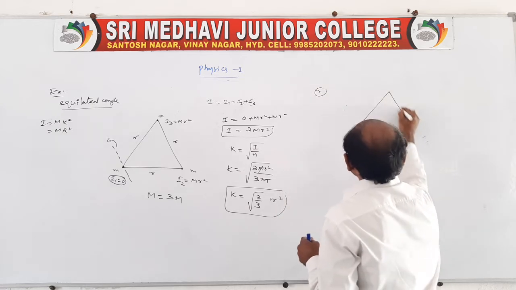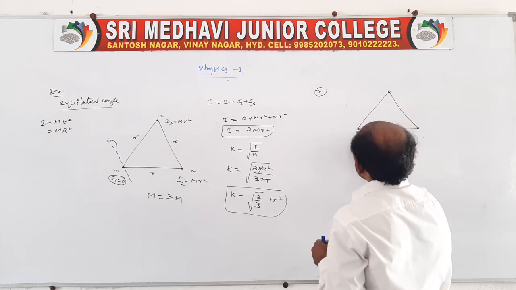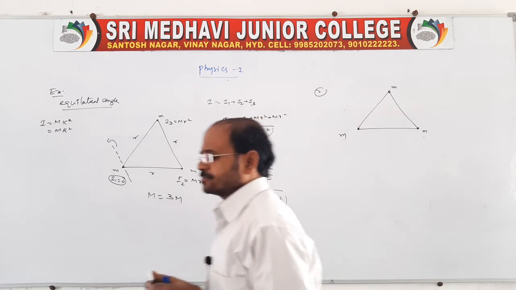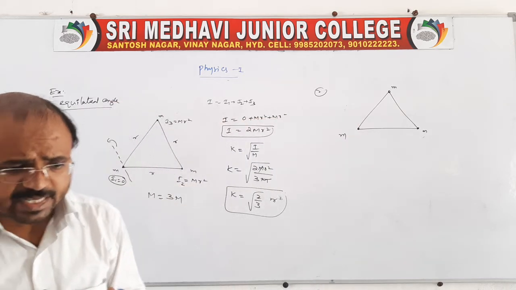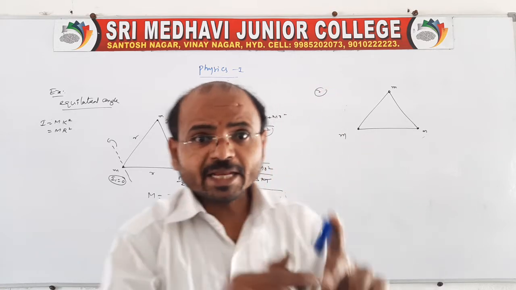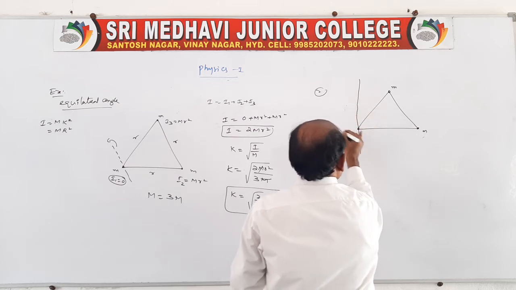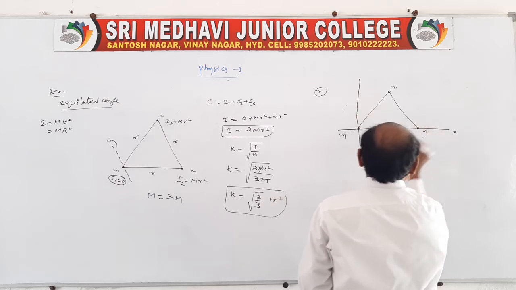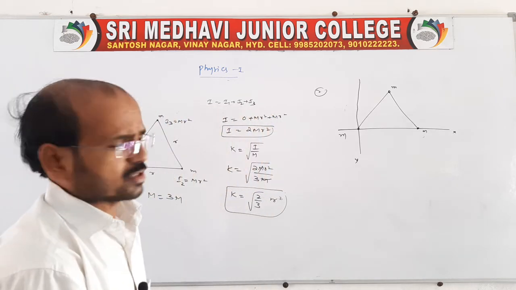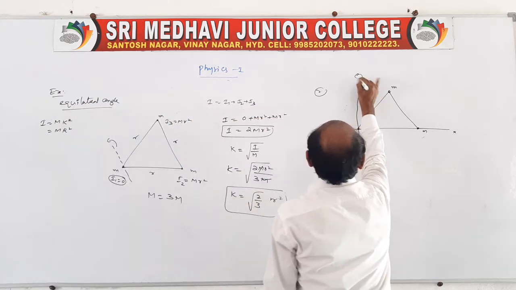Again, the second case. Same equilateral triangle, three particles are given, with mass m, m, m. This is a plane lamina. Now he is saying there is an equilateral triangle, right? Now it is placed in the plane, so you draw an x-axis like this and this is the y-axis. Now he is asking to find the moment of inertia about an axis, since the axes are equal for all. You say about this axis he is asking the moment of inertia.